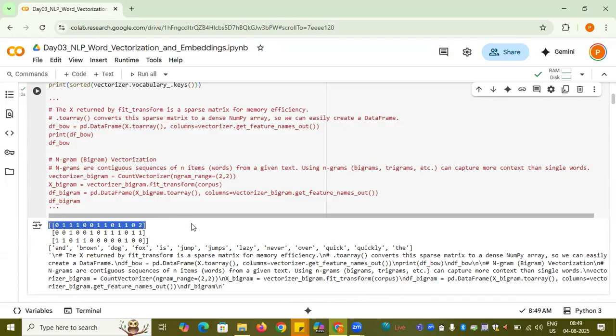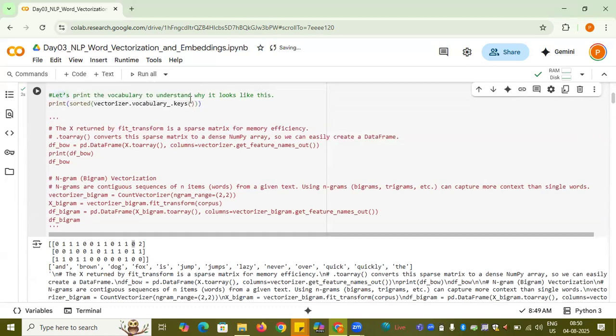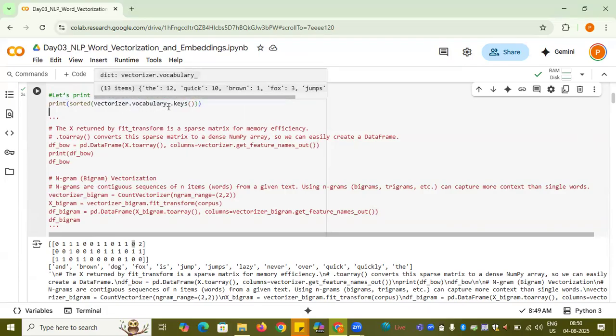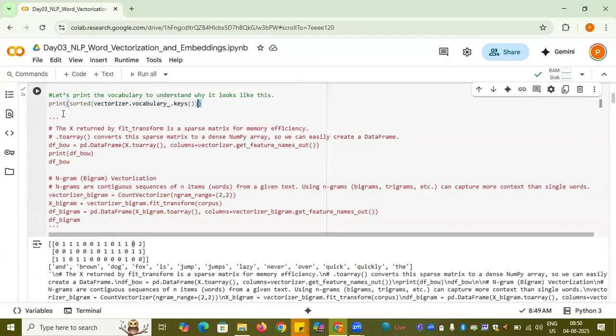Now, if you want to see which token corresponds to, say, index 2 and index 10, in the vectorizer you can print out vectorizer.vocabulary_.keys(). You can print it out.